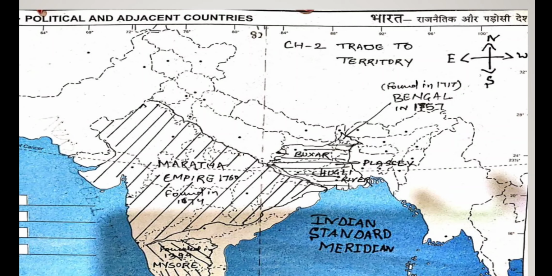Now Diwani rights means the rights given to them to collect taxes. So they started collecting taxes from that place, and we all know that at that time the main source of revenue or income for any kingdom, as it is today also, was taxes.